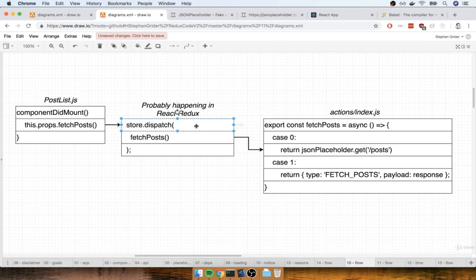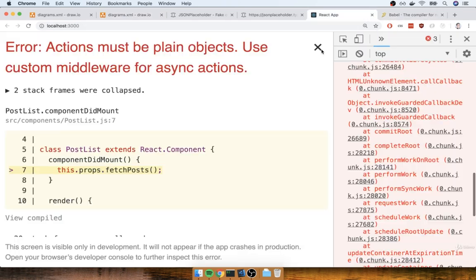Then the Redux store looks at what we returned, and it says, okay, is this a plain JavaScript object with only a type property? Well, in this case, no, because we just returned that request object. We did not return our action. And that's why we ended up seeing this nasty error message over here. It says actions must be plain objects. Use custom middleware for async actions.